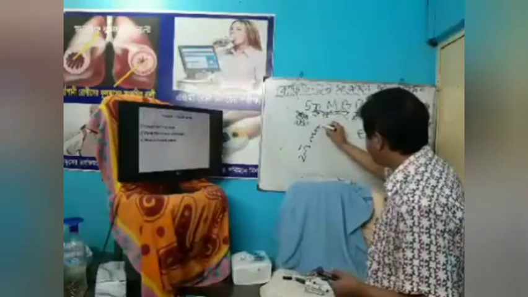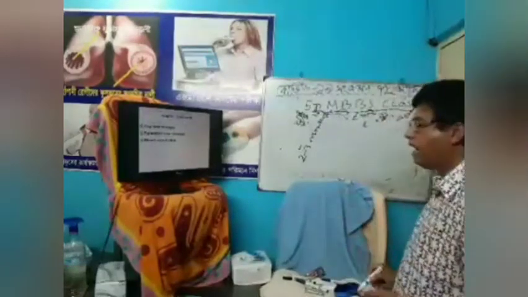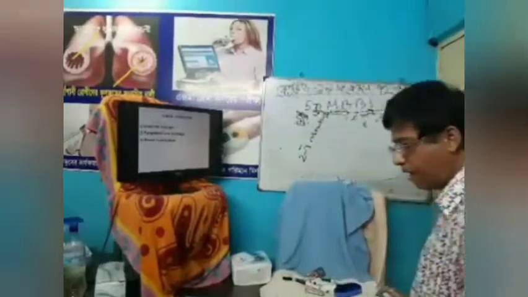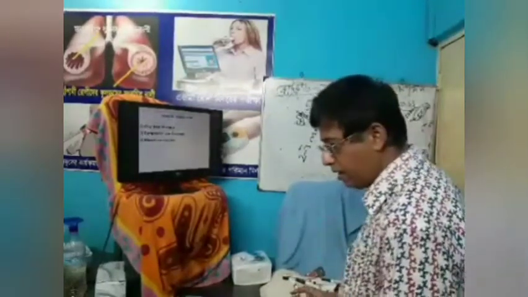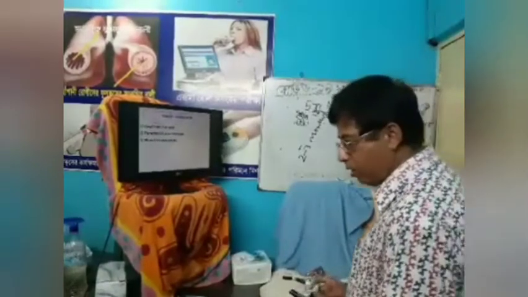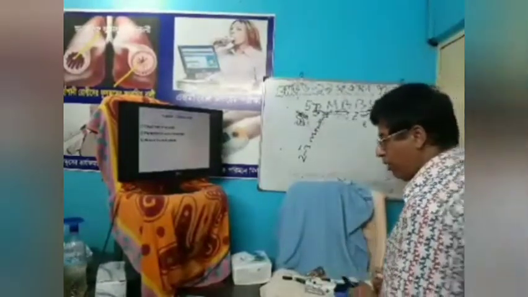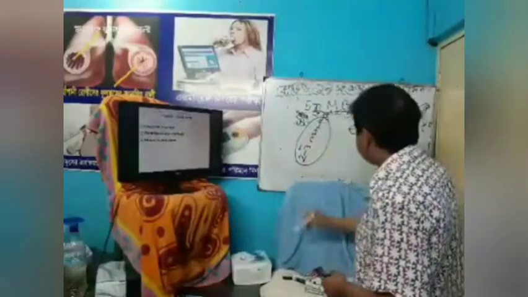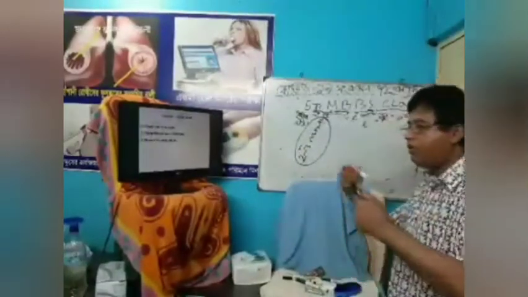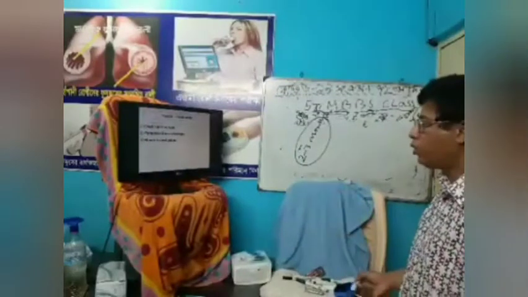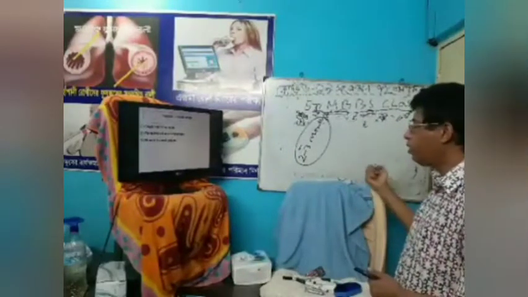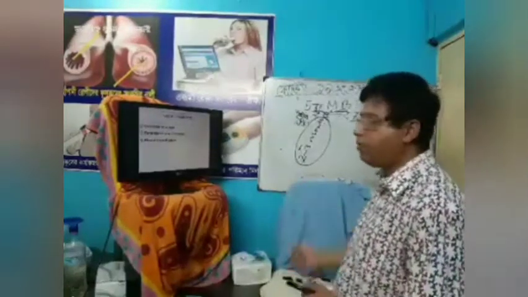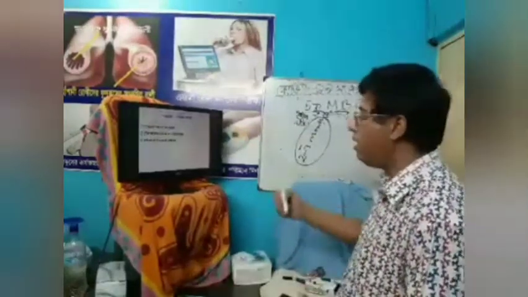2 to 3 months after replenishing the storage size, or re-establishing the iron store. That means you should continue for 2 to 3 months after replenishing the storage. If the storage is not saturated and you stop the iron therapy, the patient develops iron deficiency anemia again.